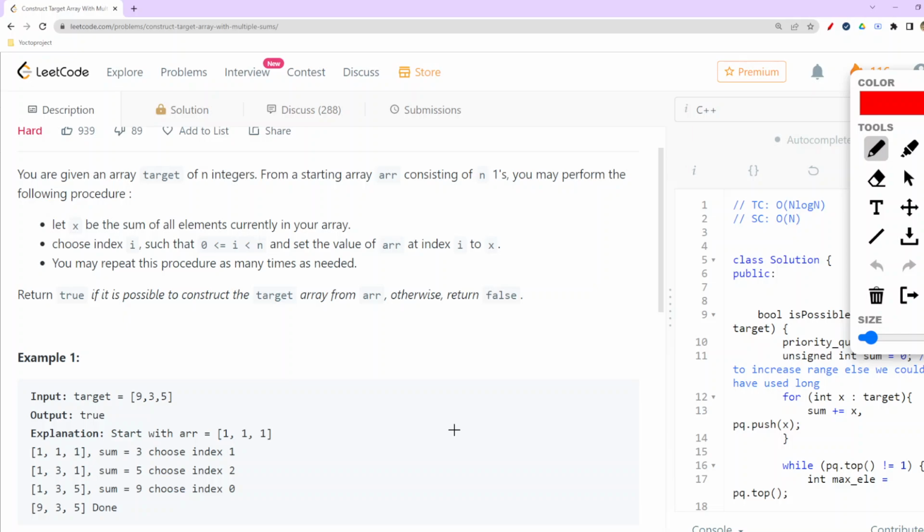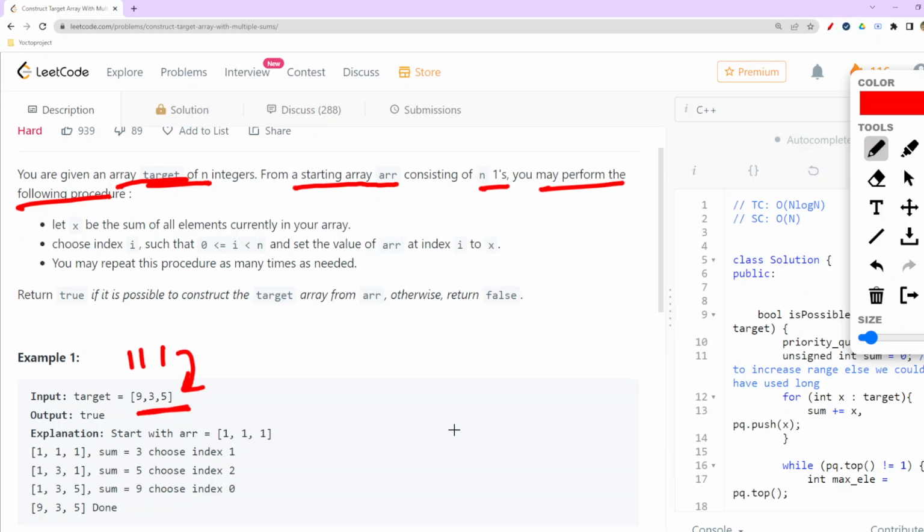So you are given an array target of n integers. From a starting array consisting of n ones, you may perform the following procedures. So basically, if n ones are given, can we construct this particular array or not? This is what they want us to do.